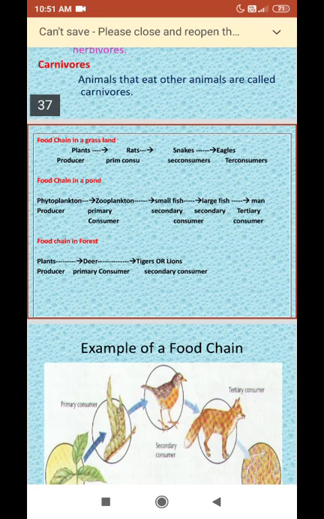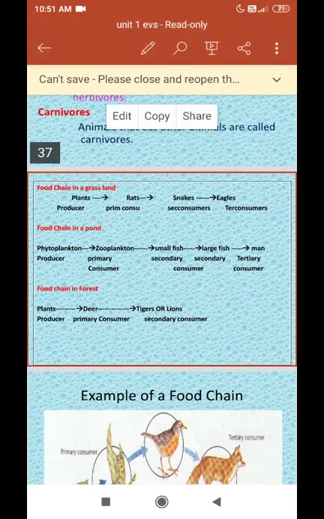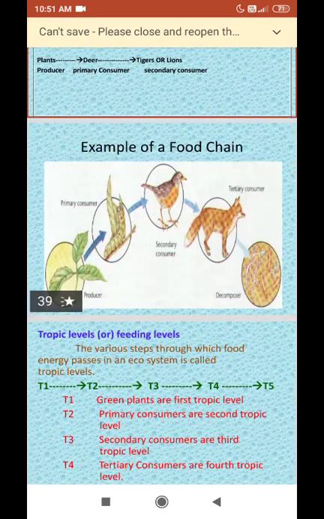Now let us see the food chain in the forest. Here the producer is the plant, and the deer eating the plant are referred to as the primary consumer. The tiger takes the deer as food, so the tiger is referred to as the secondary consumer.